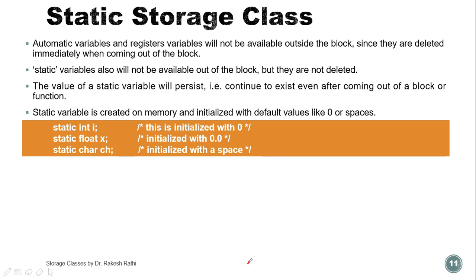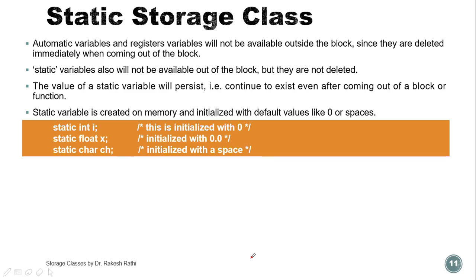So the value of that variable is not available outside of that block. Static variables also will not be available outside the block, but they are not deleted. This is the basic difference between automatic, register and static storage classes. Automatic and register variables are the same, and static variables are slightly different from these two storage classes.